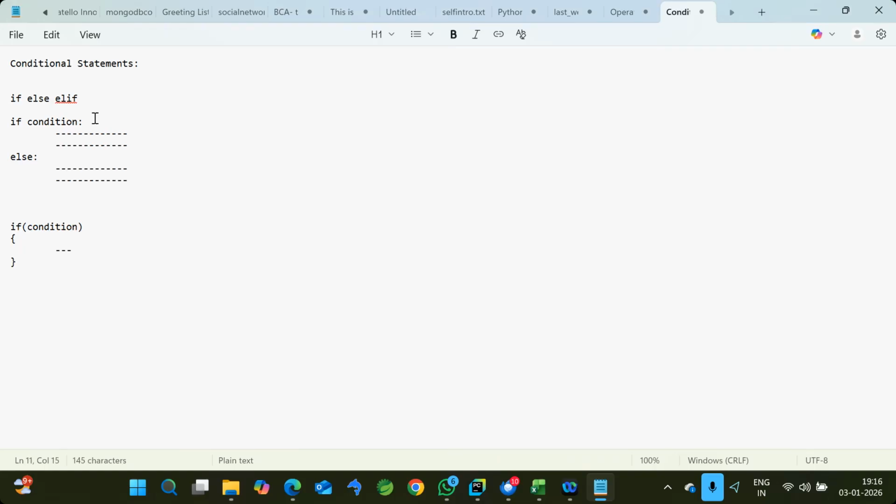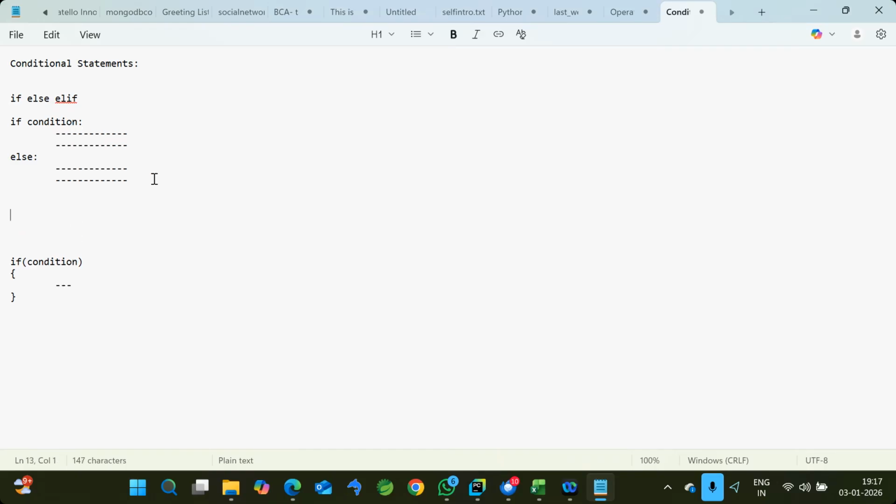The second difference is that if you are using any blocks in Python, we indicate them by a colon, these two dots. In other languages the curly brackets indicate it. Here the colon is used for loops, functions, classes, exception handling, anything. If you want to write any block structure, we indicate it by colon, and whenever you write the colon, immediately you have to give the tab space. So simply remember two things: for a block of code, give the colon followed by tab space, that is indentation.